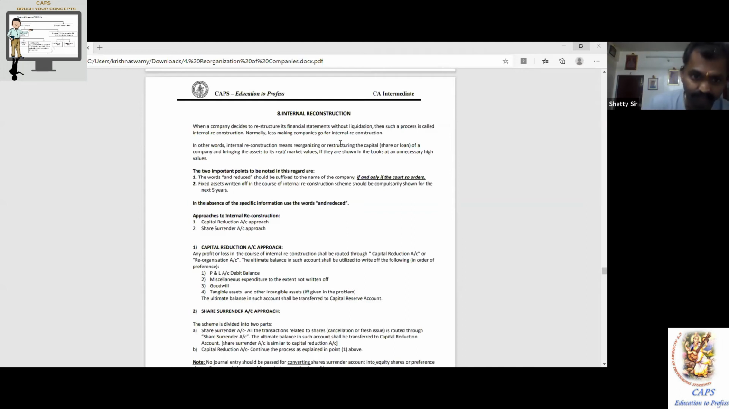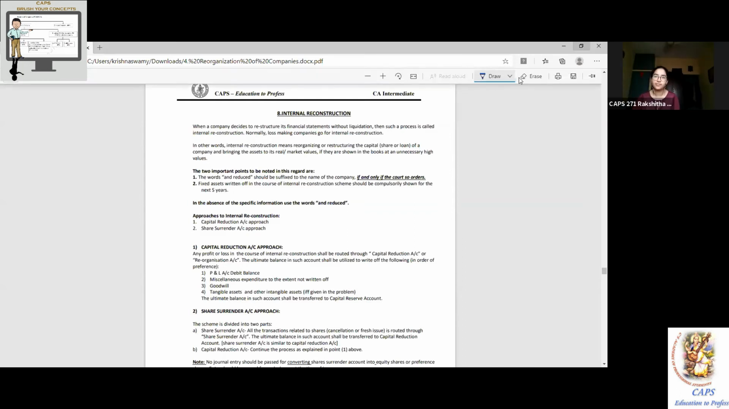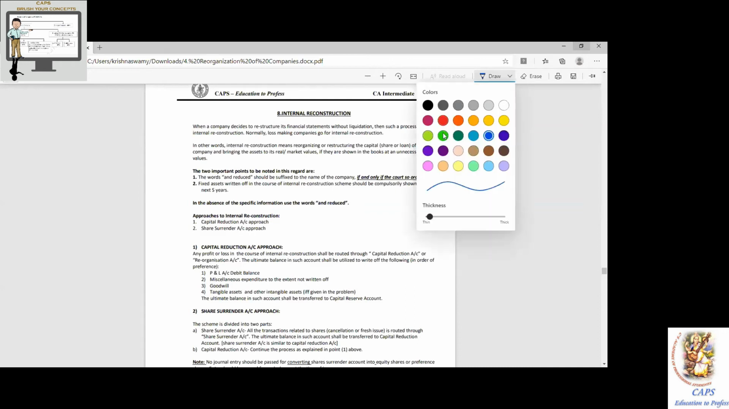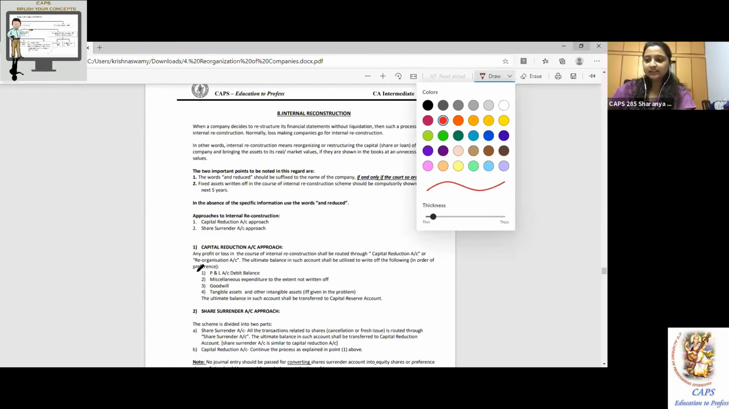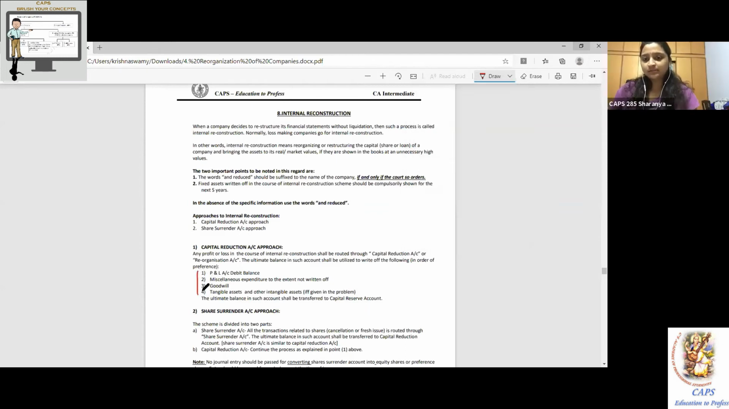First one, P&L account debit balance. Second one, depreciation on fixed assets. Third one, goodwill. Fourth one, tangible or intangible assets, as may be given. If they give it, you do it.